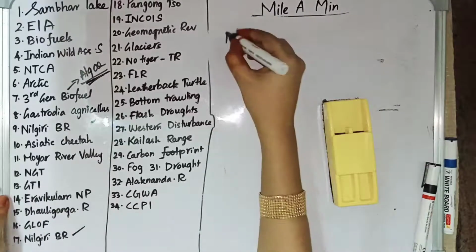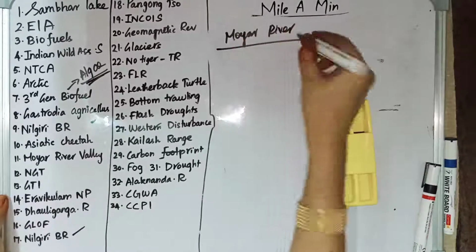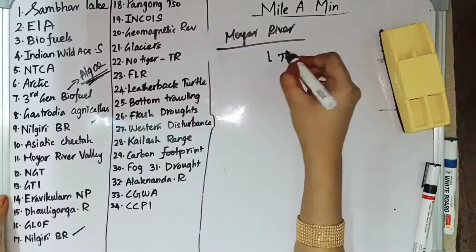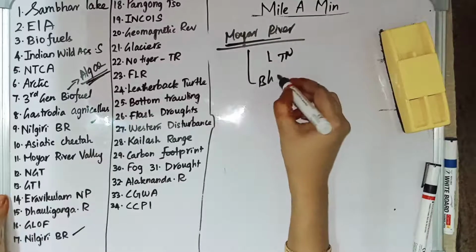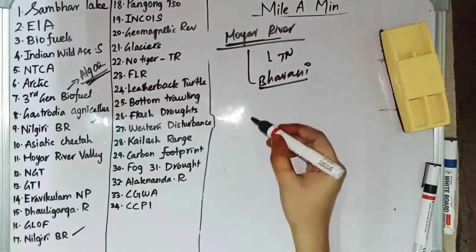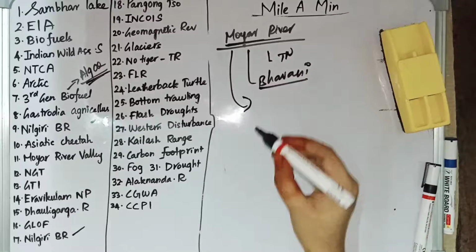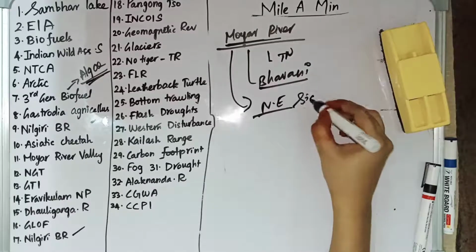Then we have Moya River Valley. Moya River Valley is in Tamil Nadu. Moya River is in Tamil Nadu, and it is a tributary of Bhavani River. Bhavani River is also in Tamil Nadu, and this Moya River Valley we have already seen. It is in the northeastern side of the Sigur Plateau.